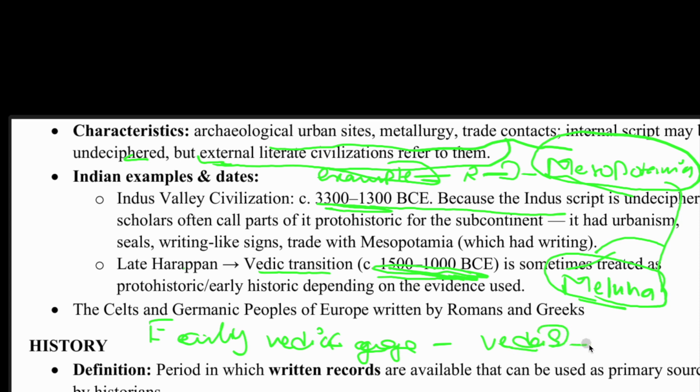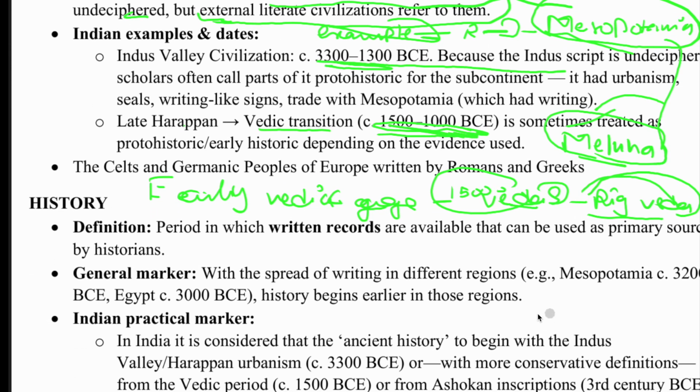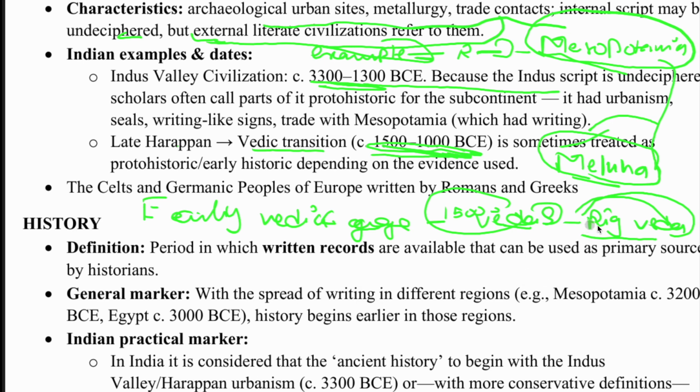Not Vedas, we have only the Rig Veda actually. Now in India we have the Rig Veda. So from around 1500 we count our history, because we have the written record, that is the Rig Veda.